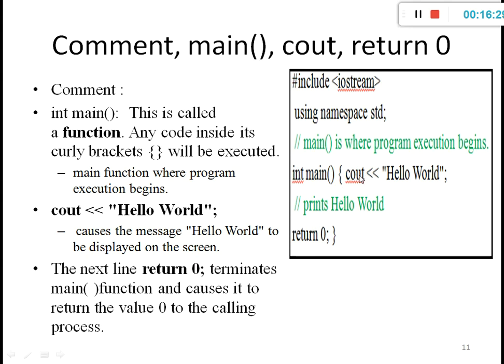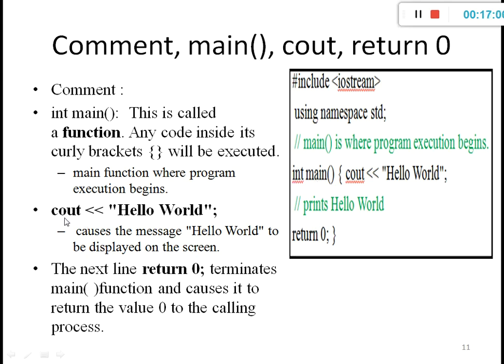Then cout checks the definition of cout under the header file. Yes, it contains it. Then it prints hello world. And it ends this main function with return 0. Then curly braces, the main function where program execution begins. The main concept behind int main is that whenever you run the code, it runs from this line. That is the concept behind int main.